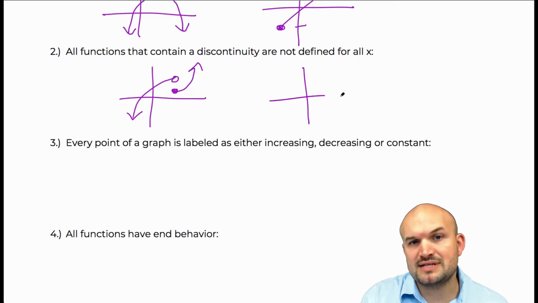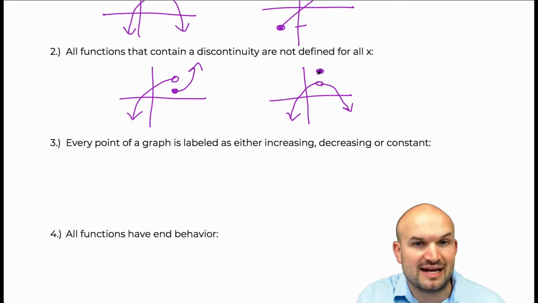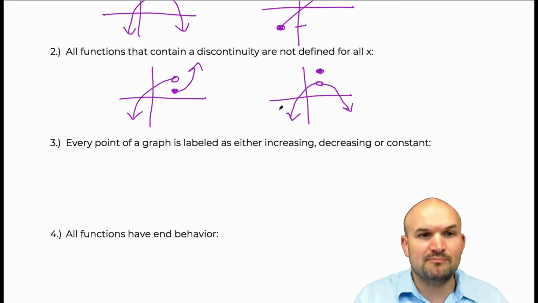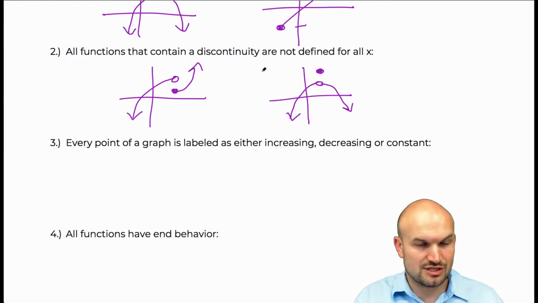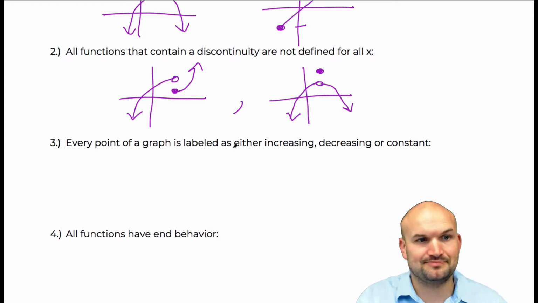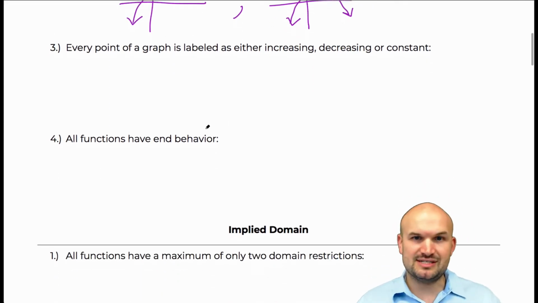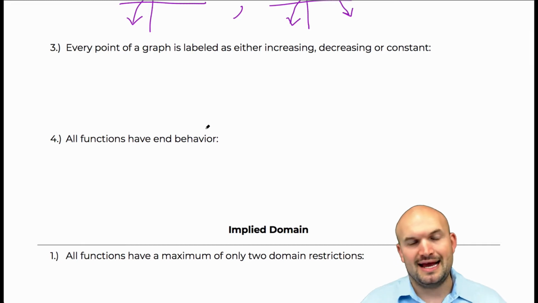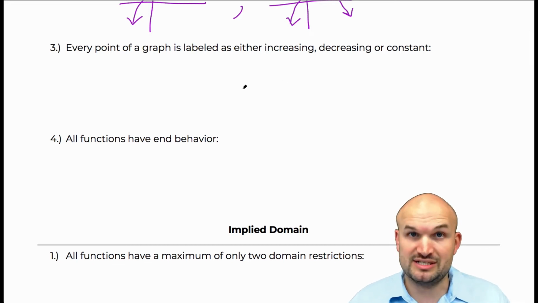The other example that I worked out is looking at holes. A lot of times when we look at a hole, we say, oh, it's not defined at that value. But we could also create a piecewise function where we say, well, we want the value of that hole to be defined for this value. So both of these examples are defined for all x, even though they are not continuous. So two counterexamples once again. The next one says every point of a graph is labeled either as increasing, decreasing, or constant. And what this comes into is really understanding how we identify increasing, decreasing, or constant.